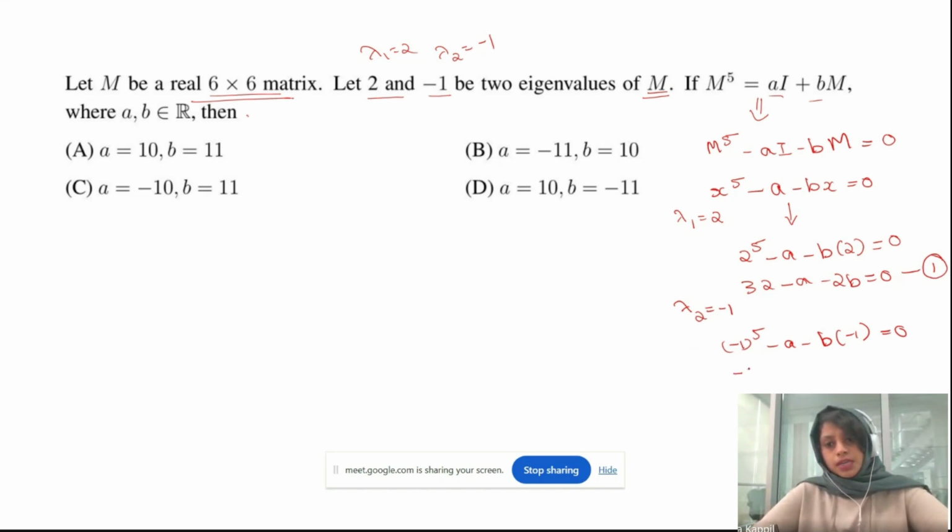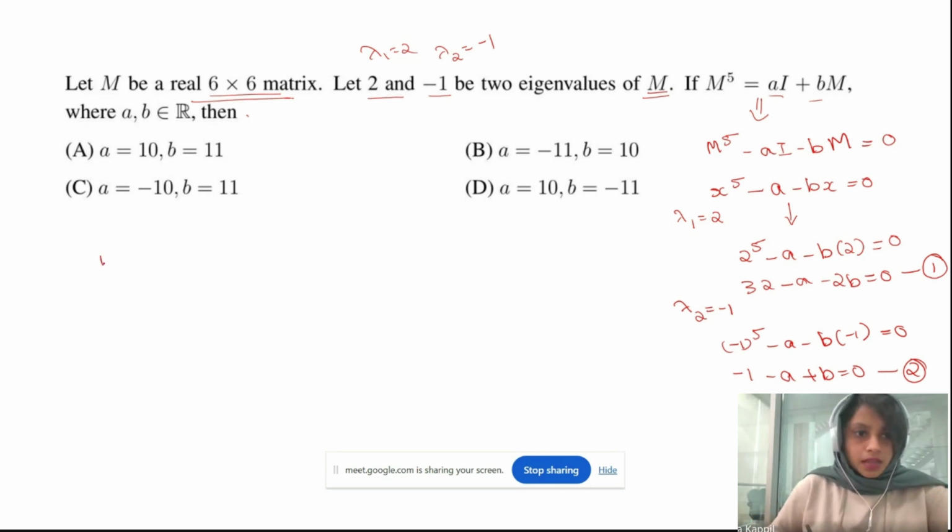This is simply minus 1 minus a plus b, which is equal to 0. Just put it as equation number 2. So we have two sets of equations and we have two unknowns, a and b. Now let's solve this one and 2. How can you solve this?